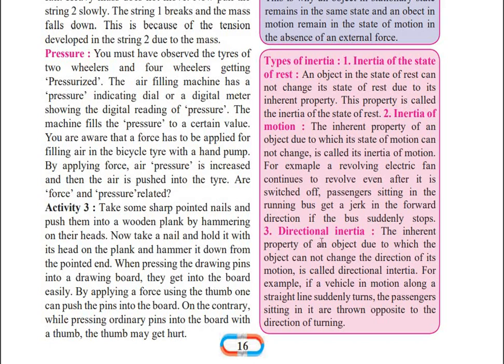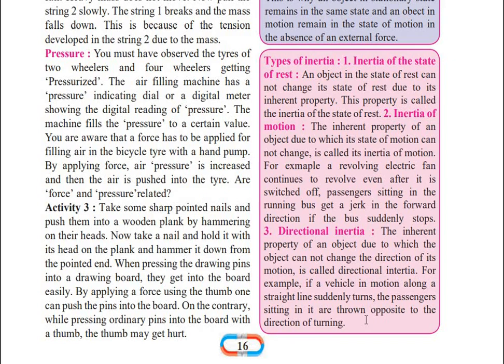Directional inertia: the inherent property of an object due to which the object cannot change the direction of its motion is called directional inertia. For example, if a vehicle in motion along a straight line suddenly turns, the passengers sitting in it are thrown opposite to the direction of turning. So whenever any object is in a particular directional motion, it will have the tendency to remain in that direction only. So that is directional inertia.